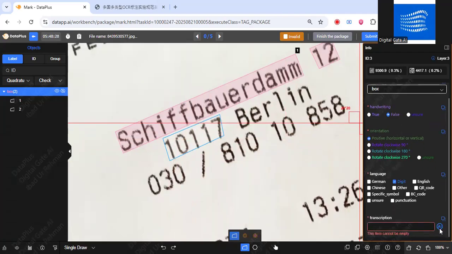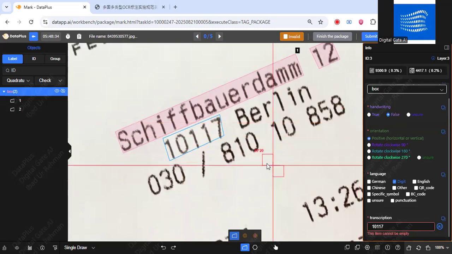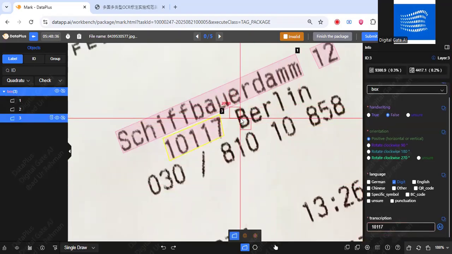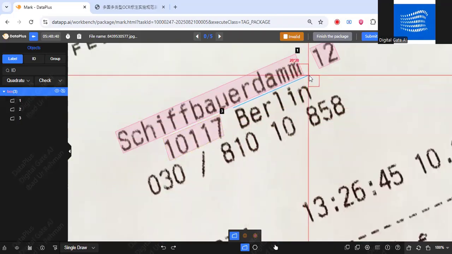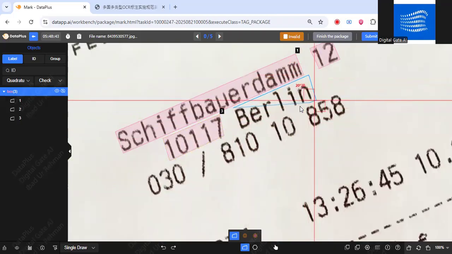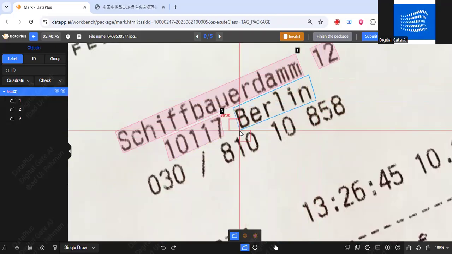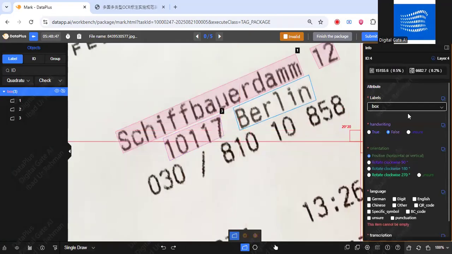By the way, you can use this AI option for the AI machine to recognize the text, 10117. Then click on the screen, it's saved. Make the next box like this. I'm just making the box randomly, but you don't have to work like this. You have to make sure the text fits in the frame.